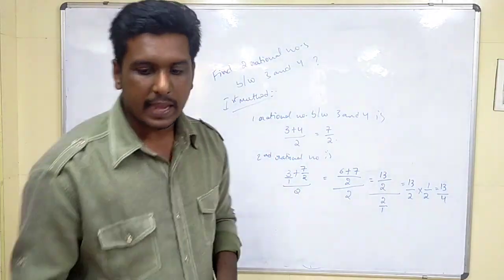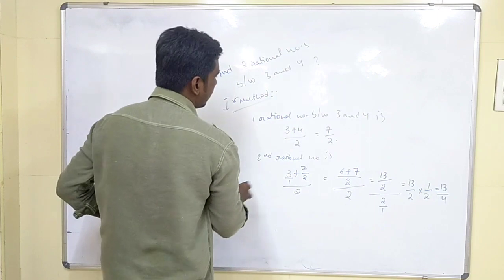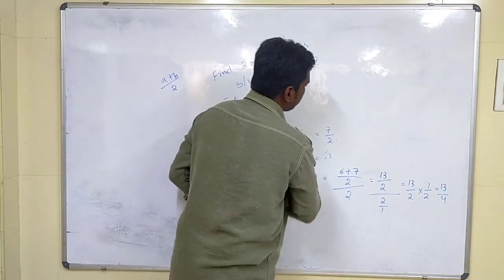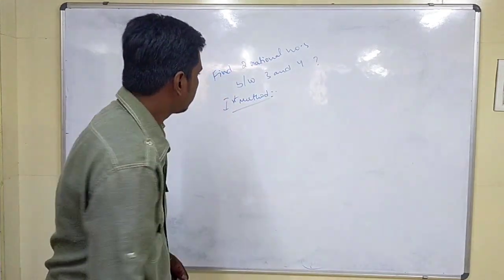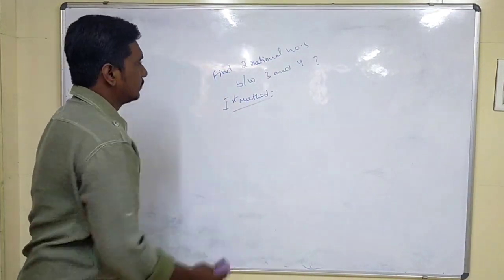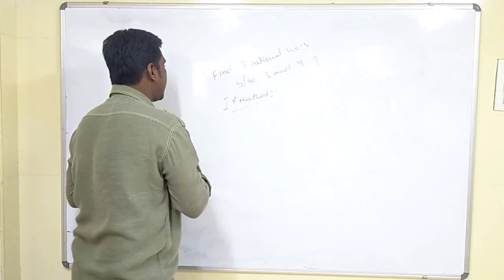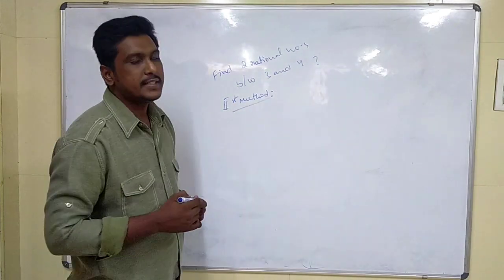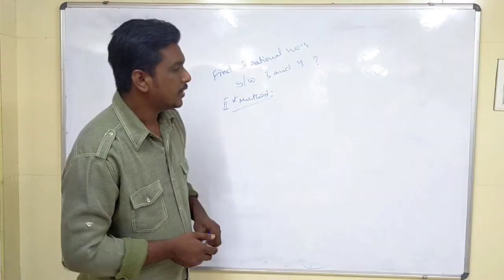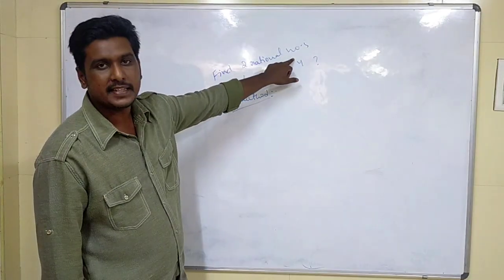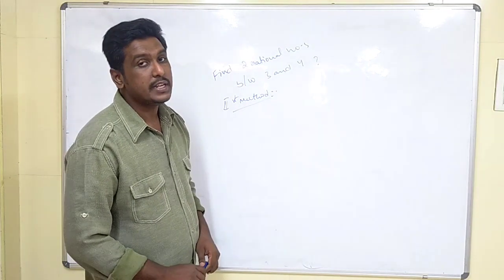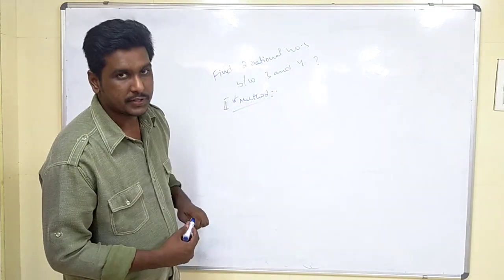One more method we have. In that method, we try to find two rational numbers. This is the second method, children. First we have to understand how many rational numbers he is asking. 2 rational numbers.